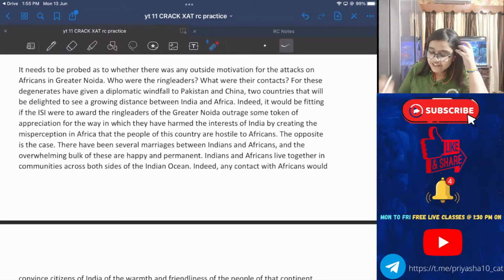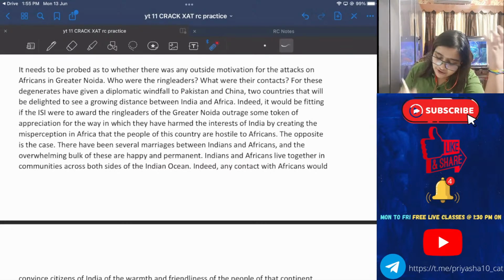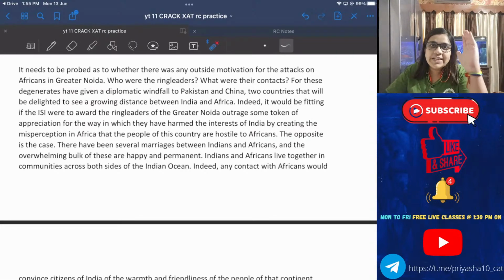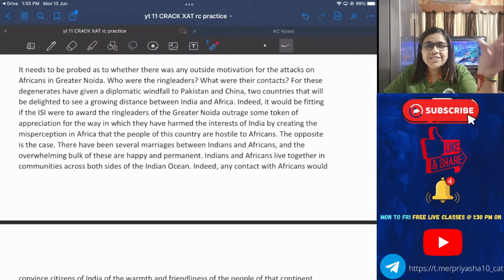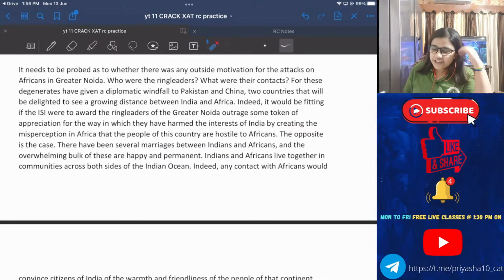All right. It needs to be probed as to whether there was any outside motivation for the attacks on Africans in Greater Noida. Okay, I'll reveal something when I'll be taking you through the last paragraph. In the last paragraph there is something in which you can guess when this passage was written. I mean, is it a present-time article or an old article? But right now concentrate on the third paragraph.